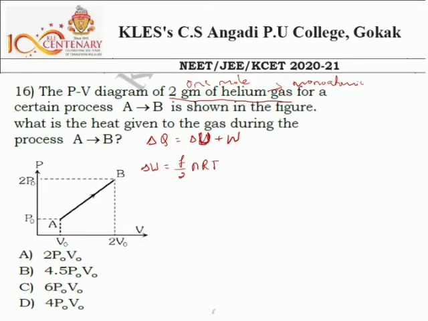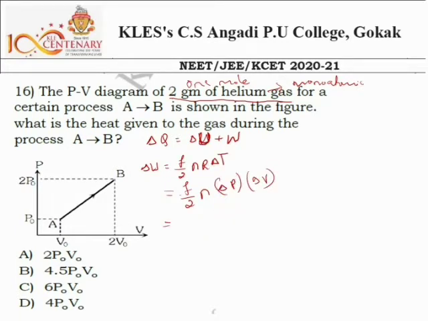And R is the gas constant. And do you know the change in temperature? Sorry, I had to write it as delta T. Do you know the value of delta T? No. So we should change this equation. F by 2 n as it is, but instead of R into delta T, I'll write the change in pressure and volume. So F by 2 and n as it is, we write final pressure and volume minus initial pressure and volume. Okay, and substitute the values.